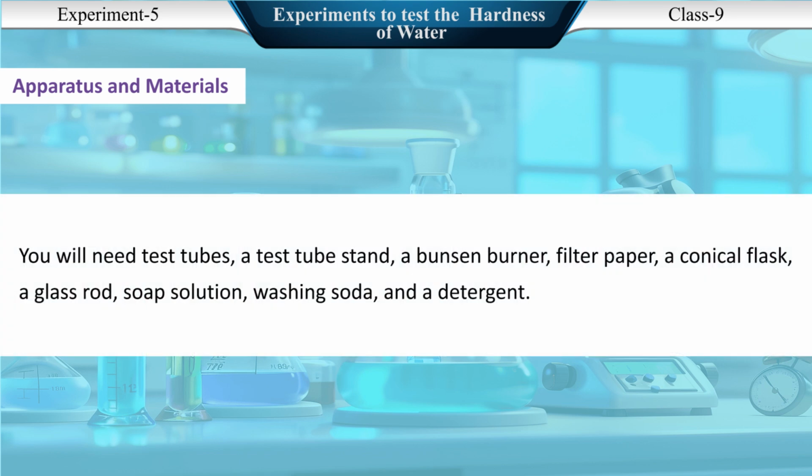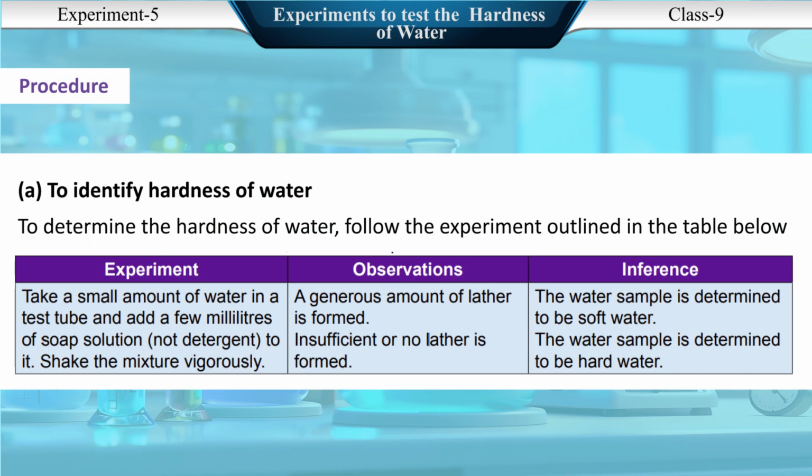Apparatus and materials. You will need test tubes, a test tube stand, a Bunsen burner, filter paper, a conical flask, a glass rod, soap solution, washing soda, and a detergent. Procedure: A. To identify hardness of water. To determine the hardness of water, follow the experiment outlined in the table below.